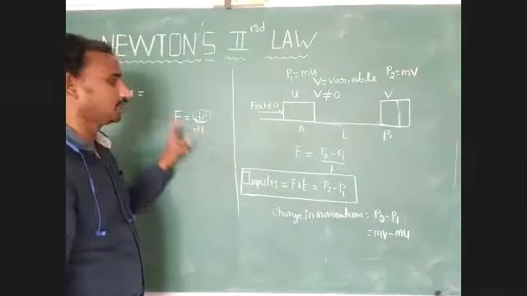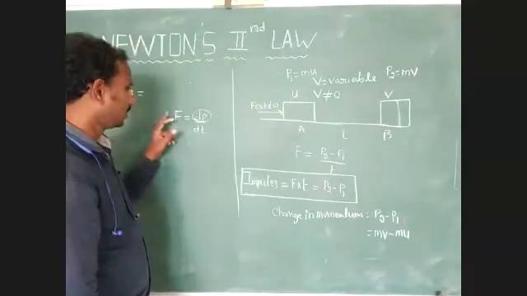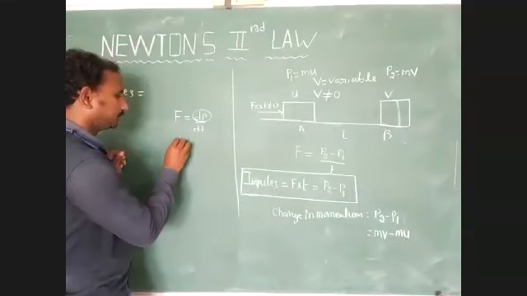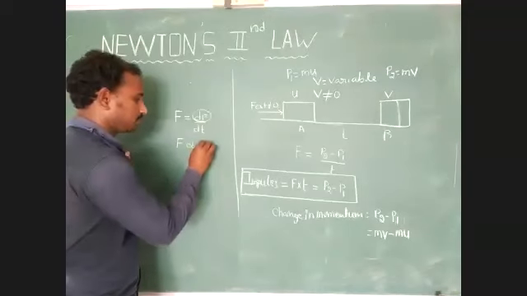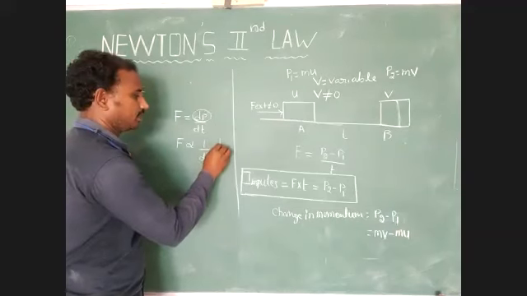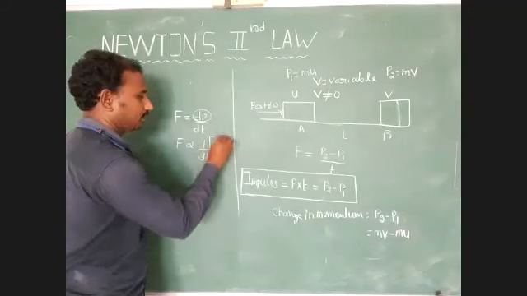Then we have to give the relation between force and time. Force is inversely proportional to dt, because dP is constant. The change in momentum dP equals a constant value.